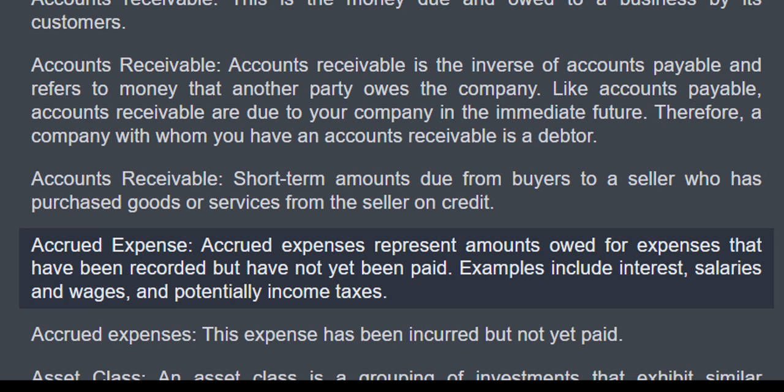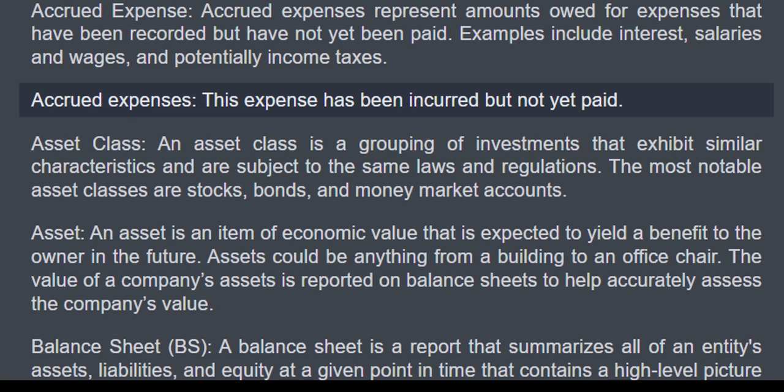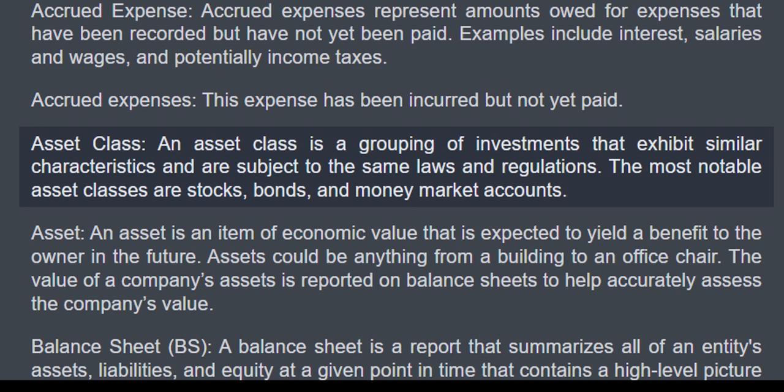Examples include interest, salaries and wages, and potentially income taxes. Accrued expenses. This expense has been incurred but not yet paid. Asset class. An asset class is a grouping of investments that exhibit similar characteristics and are subject to the same laws and regulations. The most notable asset classes are stocks, bonds, and money market accounts.